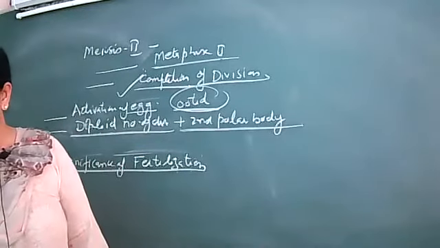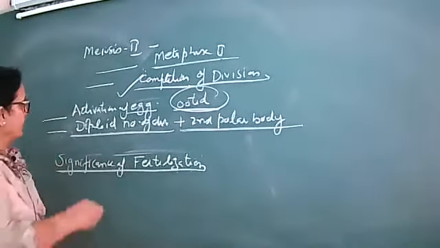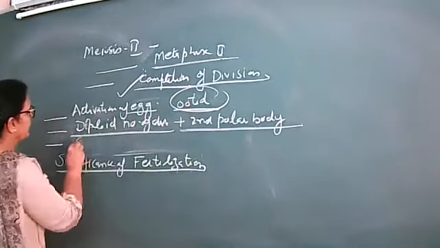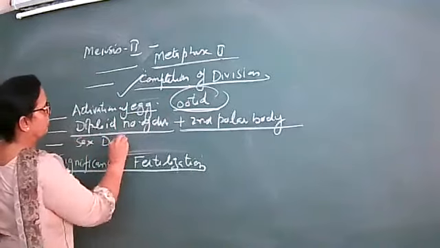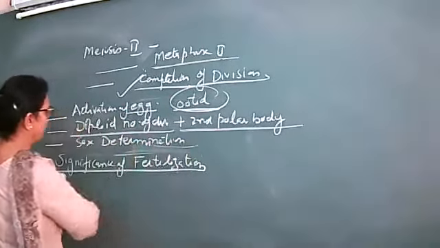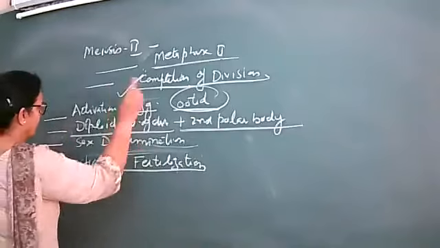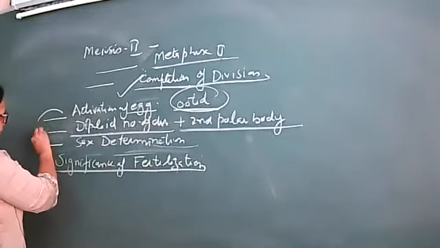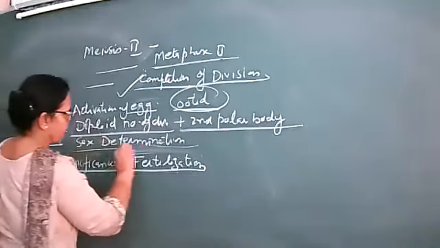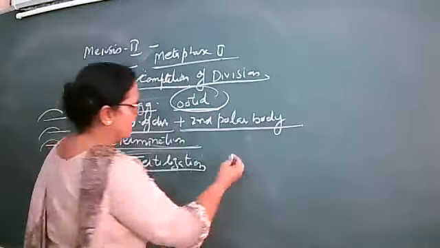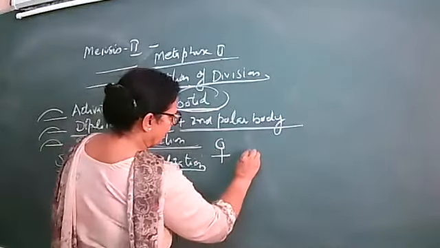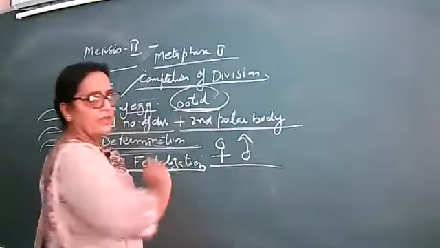In this way, these are some of the important points. One more we can add, that is sex determination. Sex determination is the next point of significance. So fertilization results in activation, in maintaining the diploid number, and in the determination of the sex, whether the individual born will be female or male.